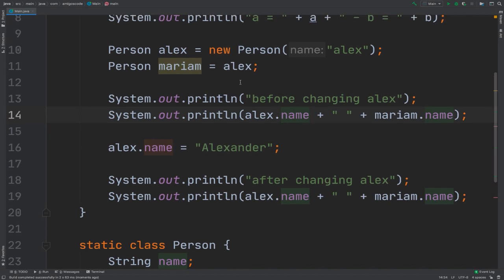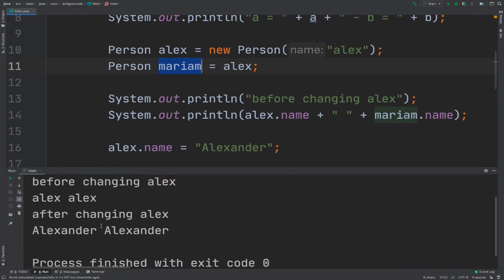Right here, you saw that Alex has the name Alex, and Mariam should also have the name Alex. But if I change only Alex's name, we might expect Mariam to be untouched. So if I run this,